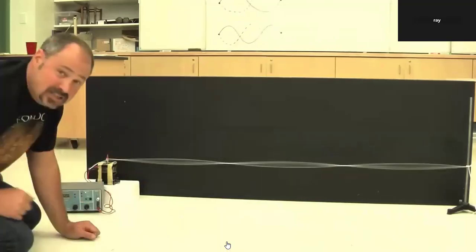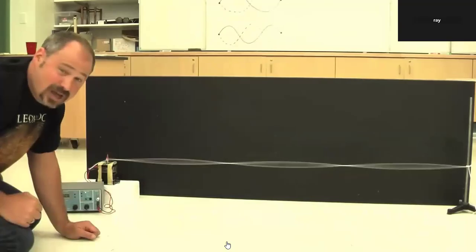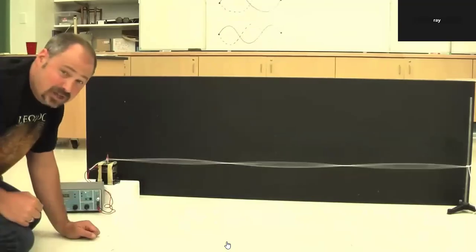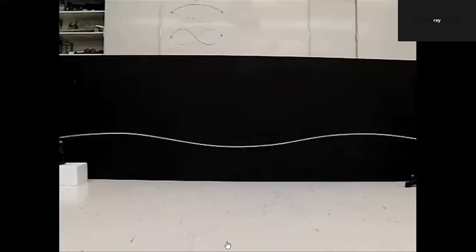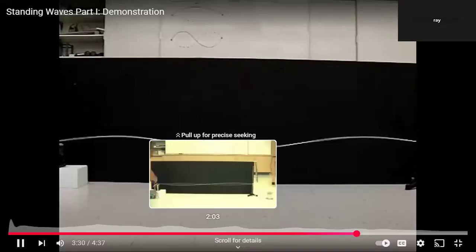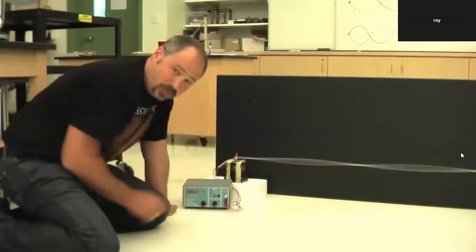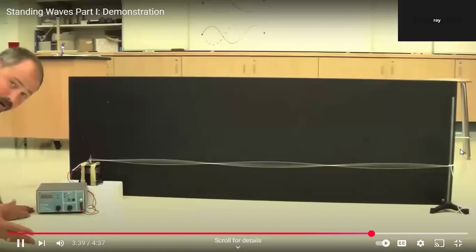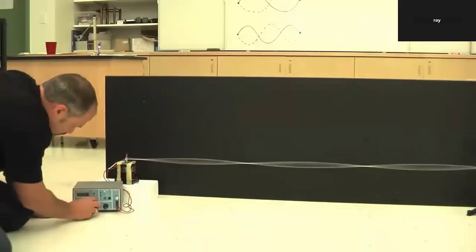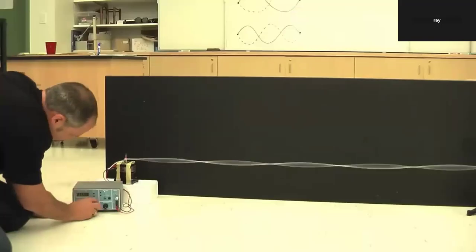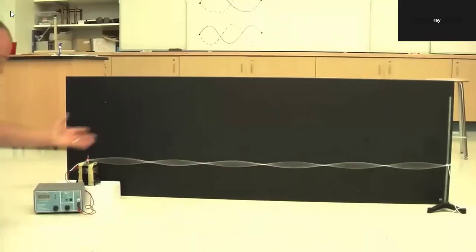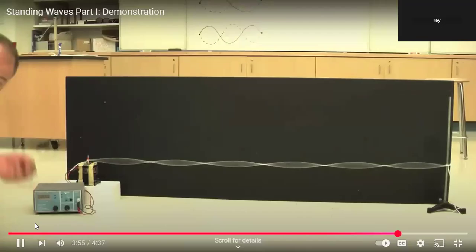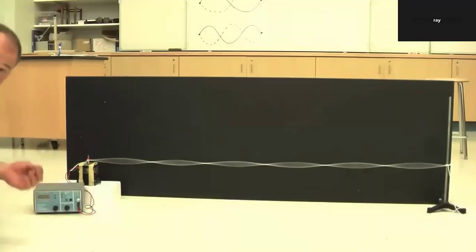It's easier to see in high speed. So check out this shot with the high speed camera and verify for yourself that it is 1 1/2 wavelengths. So again, third harmonic, 1 1/2 wavelengths. Let's go to the sixth harmonic. The sixth harmonic will just be double this frequency, so we go up to 50. And there we go. That's the sixth harmonic. Beautiful. It's 6 times the fundamental frequency, which we measured in the beginning to be 8.5 hertz.